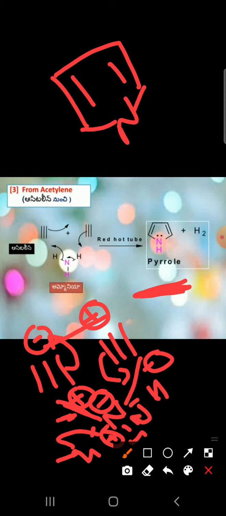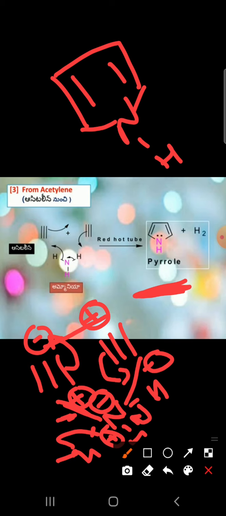Then the positive and negative charges form a sigma bond, and this positive charge and the newly formed negative charge form another sigma bond. So this is converted to two double bonds and two new sigma bonds, and one nitrogen-hydrogen is there. This is the pyrrole structure.